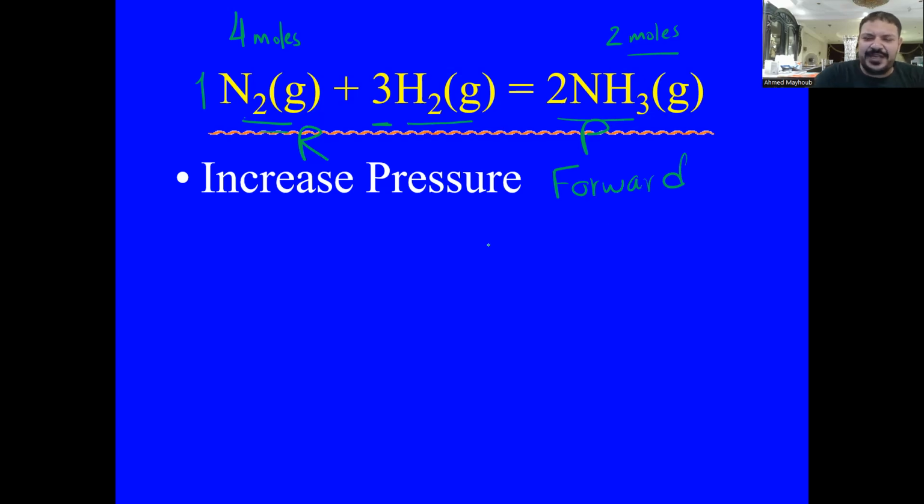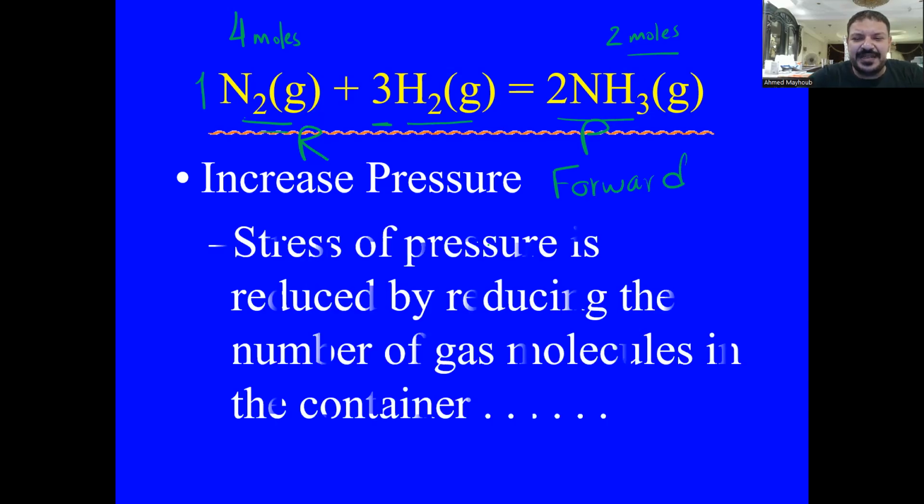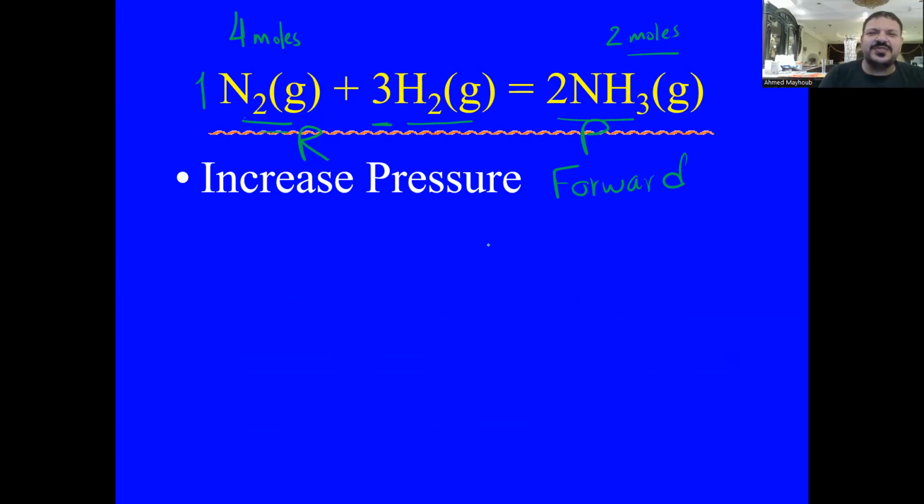But what if we decrease pressure? We will go to the side with the greater number of moles, so if we decrease pressure, this means we are going backward.